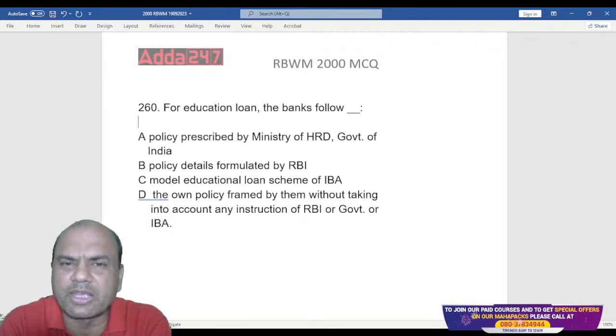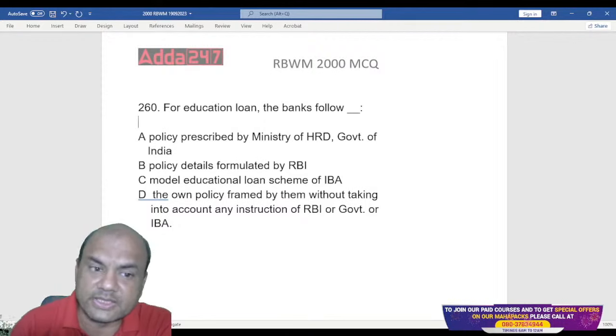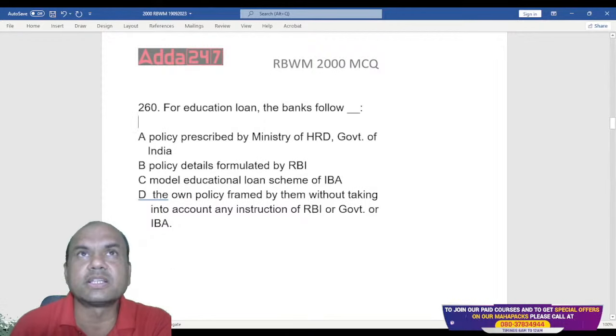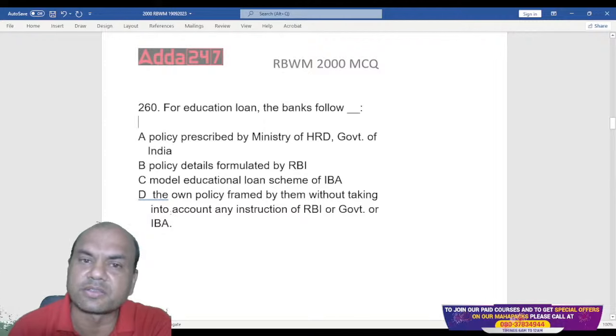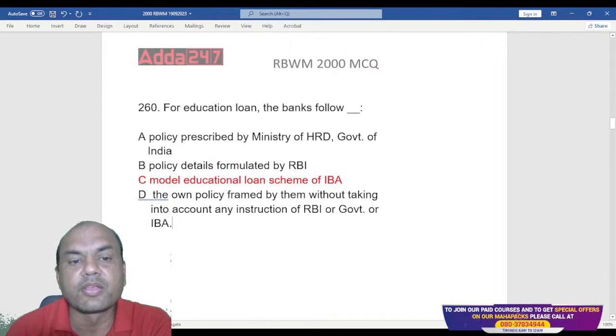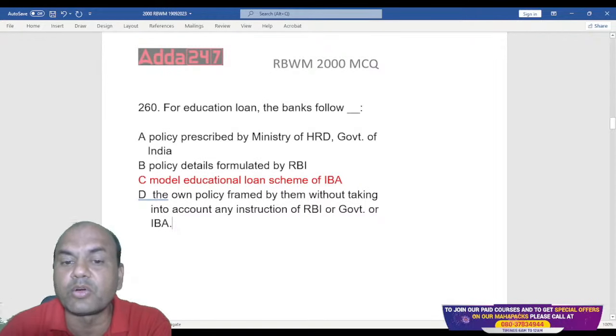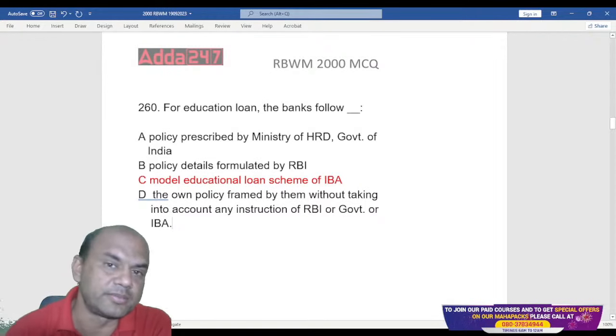Forget everything, RBI, forget this government. I'll do whatever I want. Is it D? What is the answer? Everyone, what is the answer? It is IBA. Remember this. For education loans, banks follow the model education loan scheme of IBA. IBA has devised this scheme. Okay.